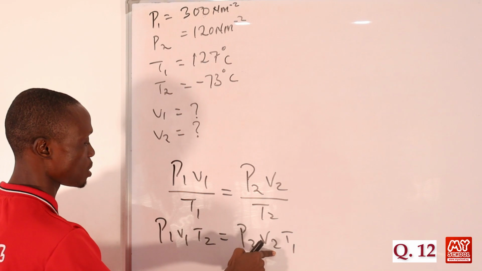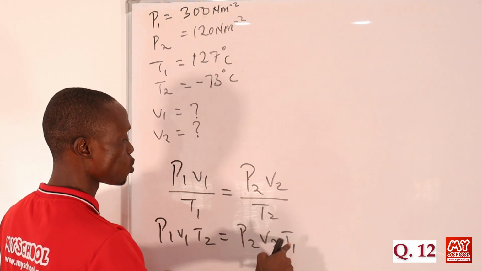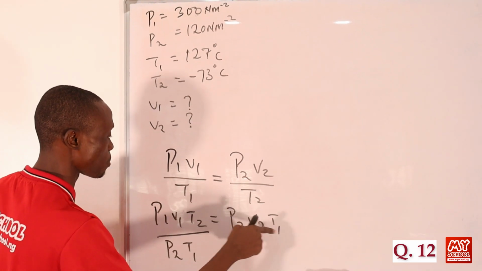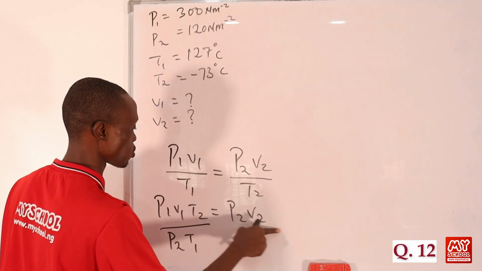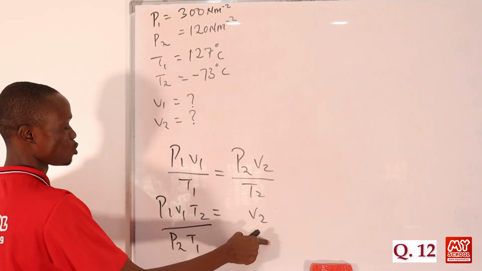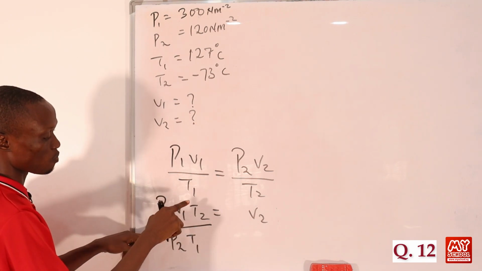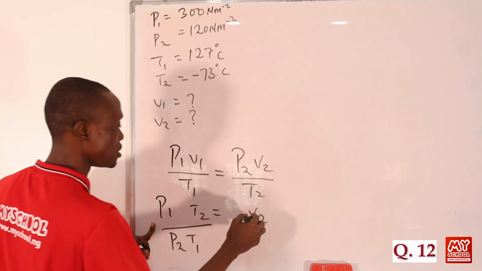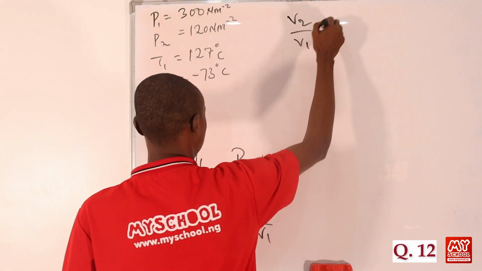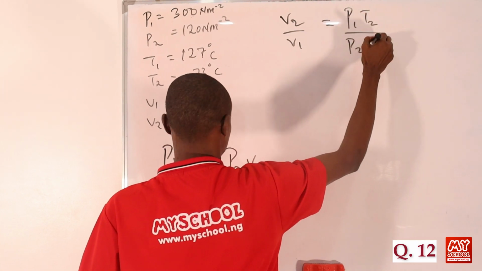So we want this to be at the top. So first of all, let's divide both sides by P2 T1. Okay, so if we divide there by P2 T1 and we also divide there by P2 T1, then they will cancel out. So that will be having just V2 here, okay? Now, we need V1 to be under V2. So what do we do? We multiply both sides by 1 over V2. So if we multiply here by 1 over V2, then our V1 is out, and here we'll be having V1 under, okay? So V2 over V1 is equal to P1 T2 over P2 T1.